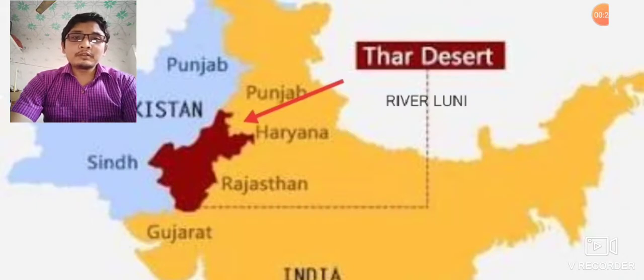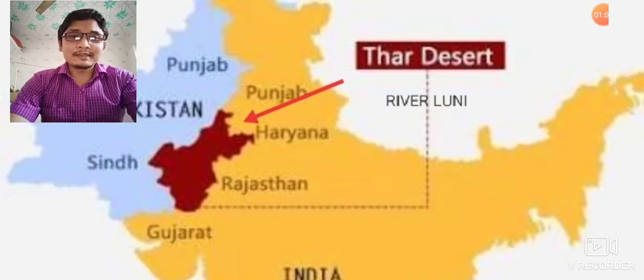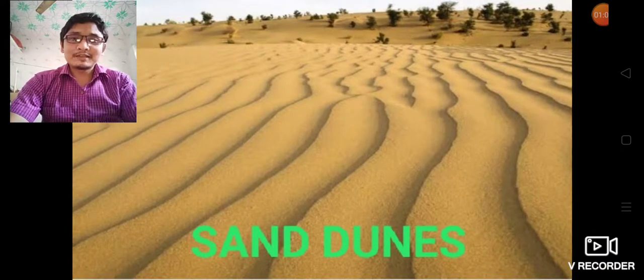The rainfall is very low, less than 15 centimeters of annual rainfall. If rainfall is very low, definitely it is not an agriculturally productive area. The main characteristic of this area is the sand dunes. That means the different structures formed by the deposition of sand. Sand dunes are the longitudinal ridges formed by the sand. You can see the image here. This is the sand dunes, the longitudinal ridges formed by the deposition of sand.